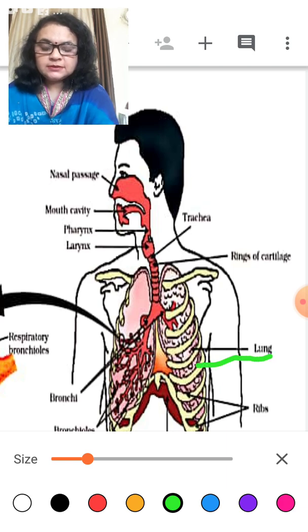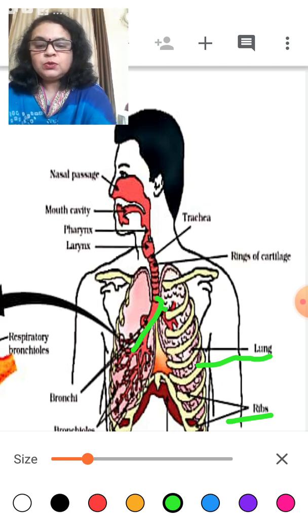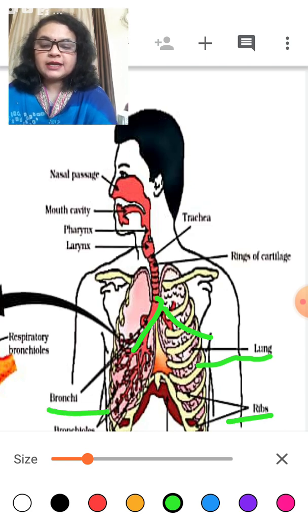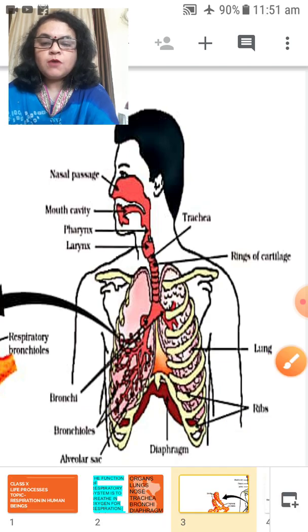Here are the lungs, which are the special function organ of the respiratory system. These lungs are protected by a cage-like structure which is known as ribs. Then the trachea divides into two tubes which are the bronchi, and the bronchi contain bronchioles in them. Clear? So now these are the organs of the respiratory system.